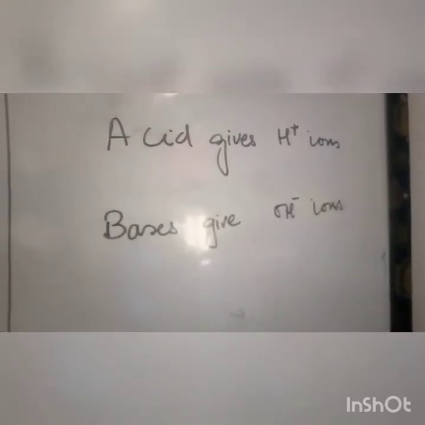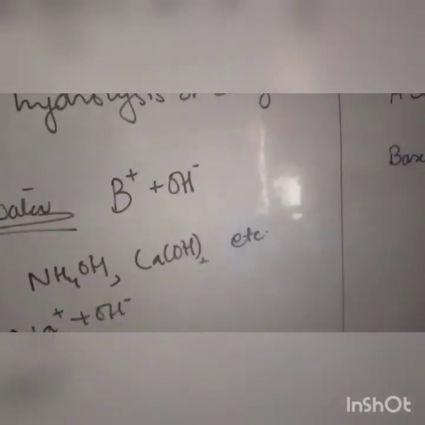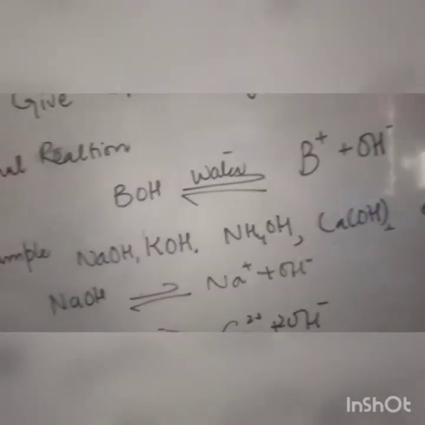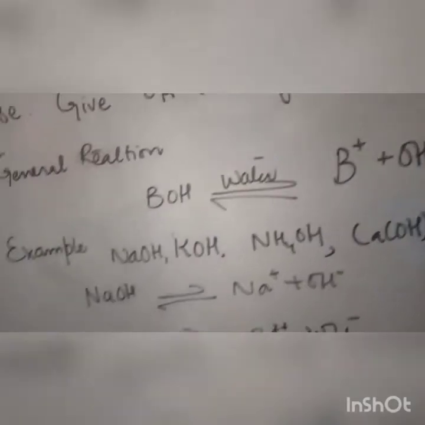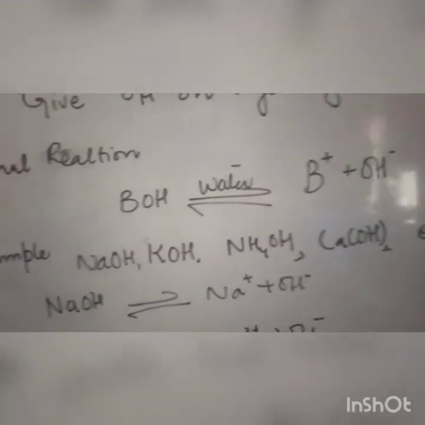You have lots of examples in your books for acids and bases, like sodium hydroxide, potassium hydroxide, calcium hydroxide and aluminium hydroxide for bases, as well as hydrochloric acid, nitric acid, sulfuric acid and phosphoric acid.